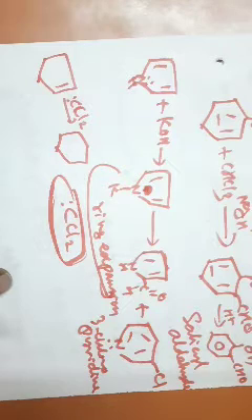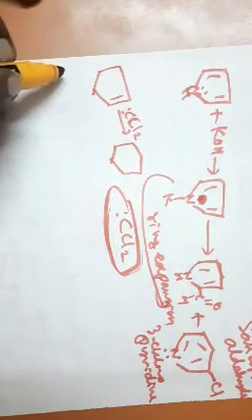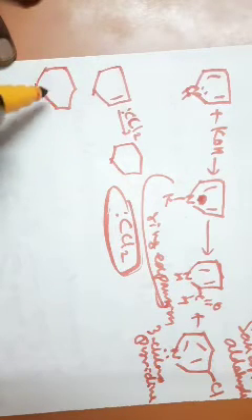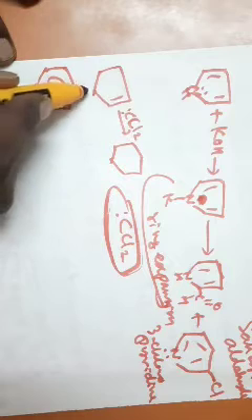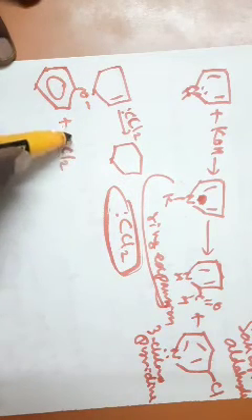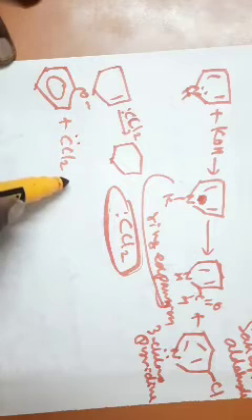See, let us see the mechanism by which the reaction proceeds. First, your phenoxide ion, O minus, if it is treated with chloroform and base, you get the dichlorocarbene.